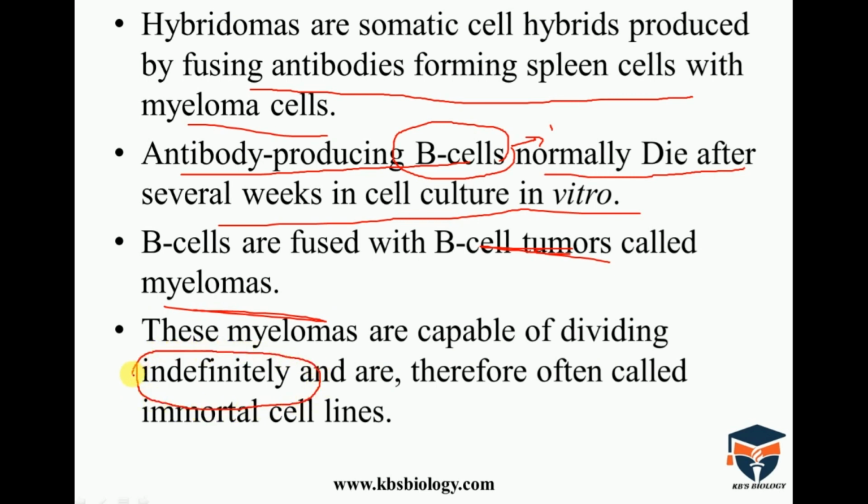Indefinitely means a large amount, or uncontrolled growth or uncontrolled dividing. Hence, this is called an immortal cell line. Immortal growth means indefinitely dividing cells.